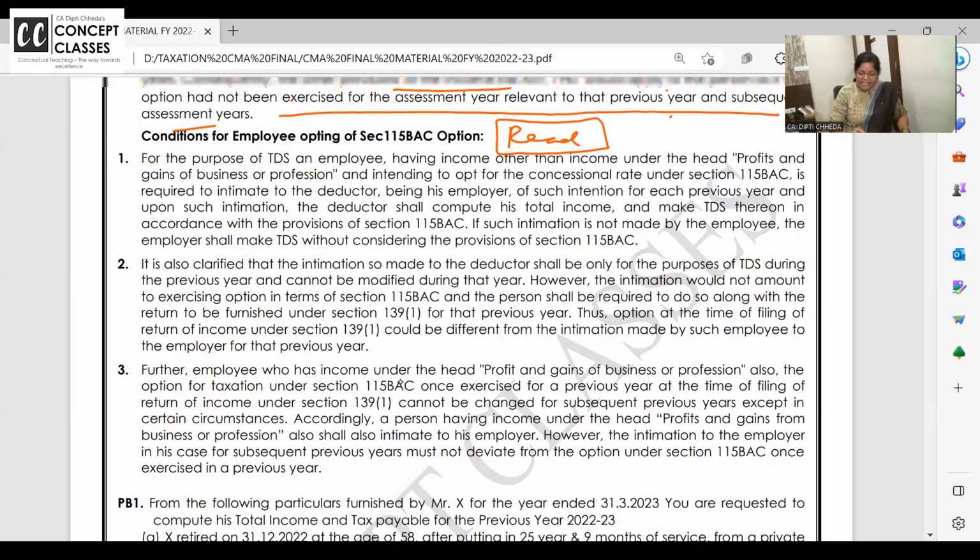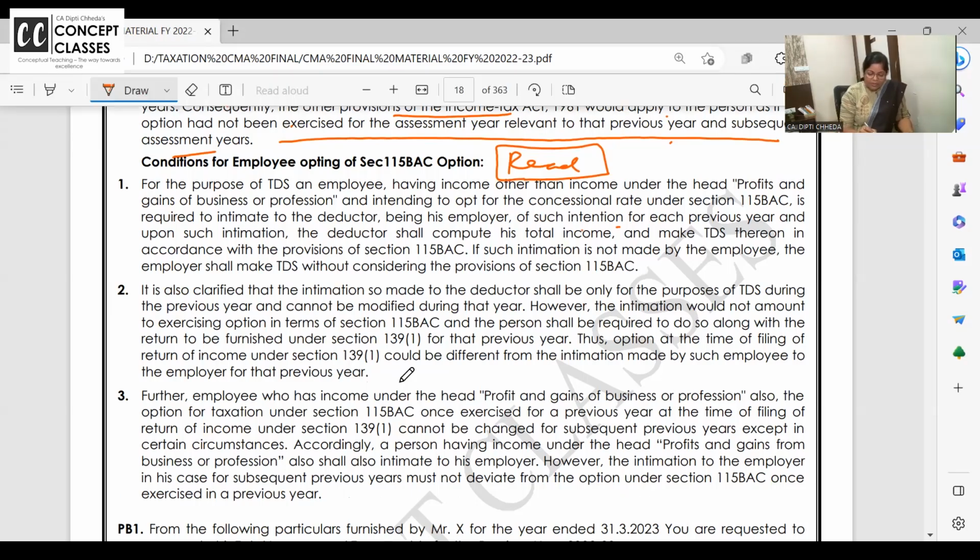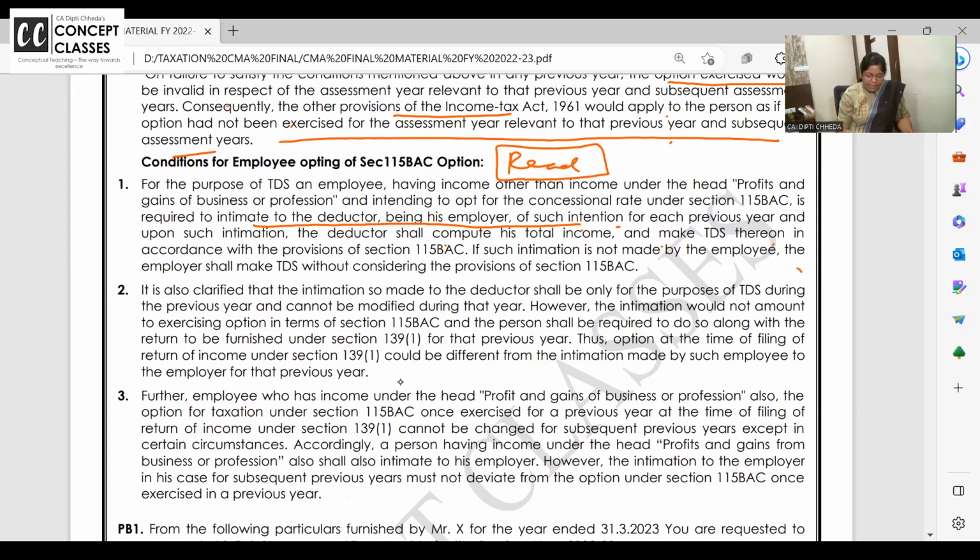For the purpose of TDS, a person having income other than income under the head profits and gains of business and profession, and intending to opt for the concessional rate, is required to intimate to the deductor, being his employer, of such intention for the previous year. Intimate the employer. The deductor shall compute the total income and TDS as per 115BAC. If such intimation is not made, then the employer will deduct without considering it. So you just intimate in the beginning.